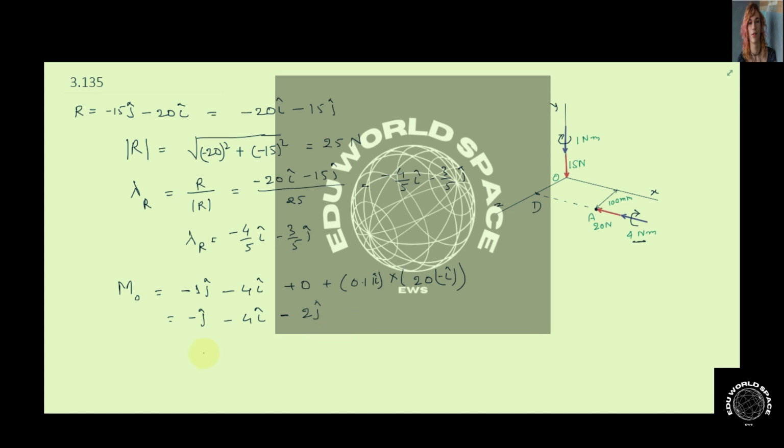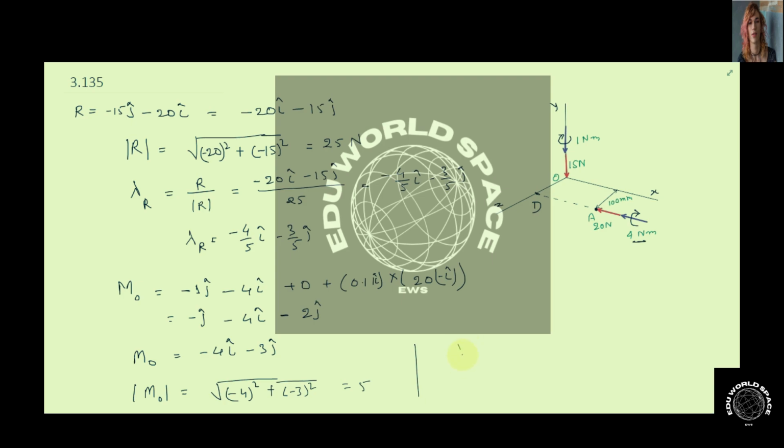If we solve this and collect the coefficients of i cap, j cap and k cap, it comes out to be minus 4 i cap minus 3 j cap. So this is the equivalent moment that is present at the origin. Now if we calculate the magnitude of the equivalent moment, it will be the square root of minus 4 squared plus minus 3 squared, and it will be 5.